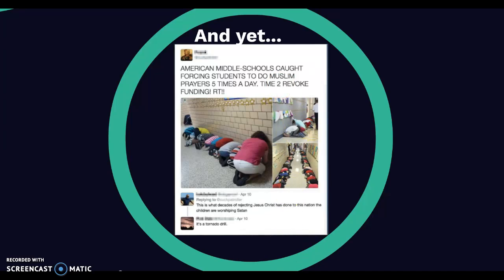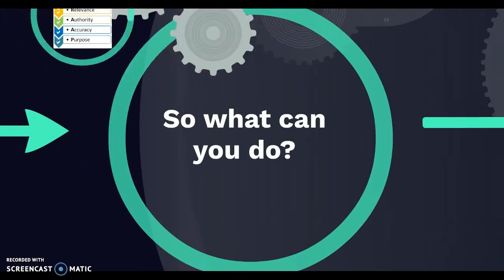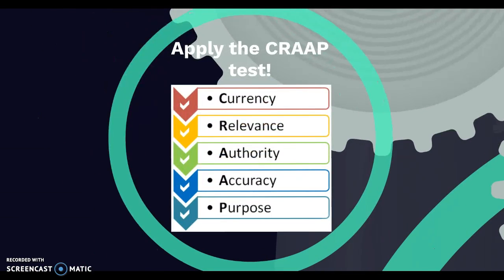So what else can we do? I think one of the great tools that we have, and it's not new, it's been around for a while, is the CRAAP test. If we apply the CRAAP test to memes, we can often figure out whether it's appropriate to share that information or not. So the CRAAP test is as follows: currency, relevance, authority, accuracy, and purpose.